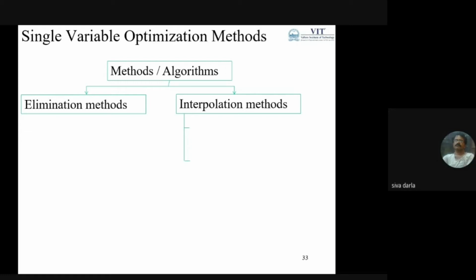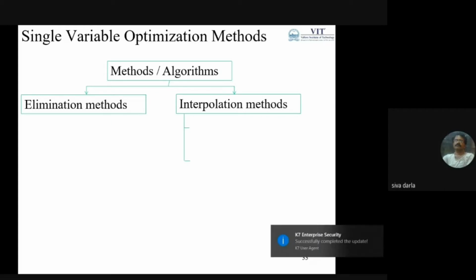Elimination methods mean we eliminate regions of the search by evaluating the function at points, maybe 2 points or 3 points or more, simultaneously or sequentially, trying to update the existing solution, move further and get the optimum.